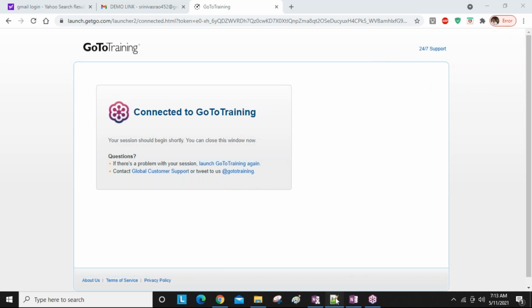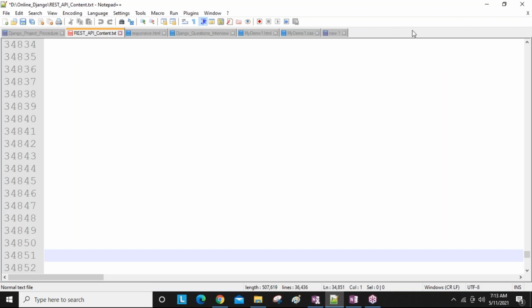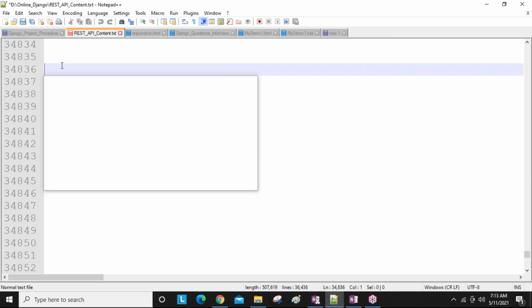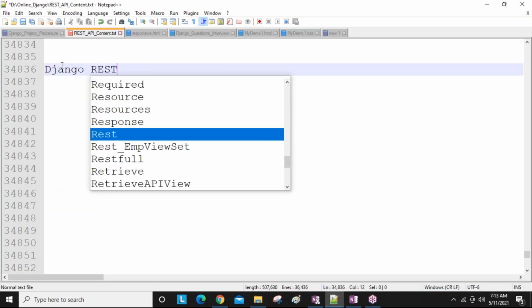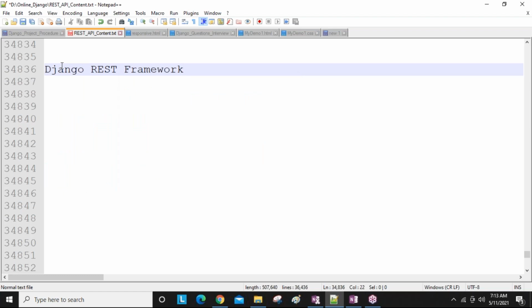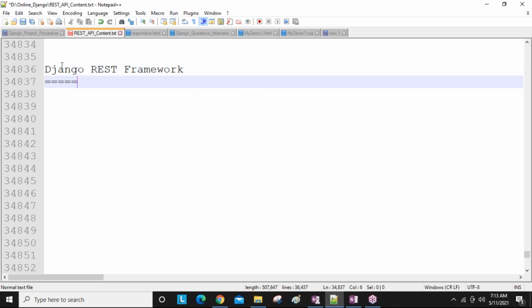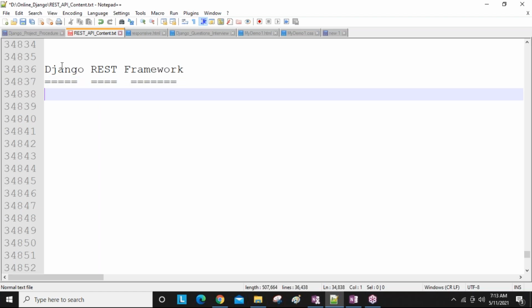Yeah, guys. In the last session, we started the basic things about the Django REST framework. Why is this Django REST framework required? We discussed that clearly in the last session. Some more points we'll discuss today, guys.